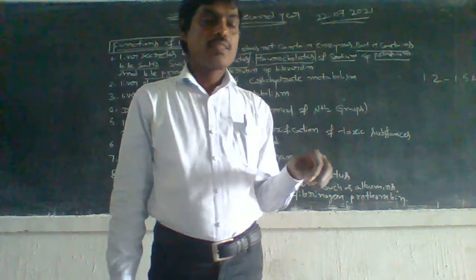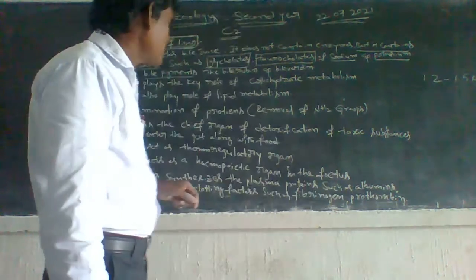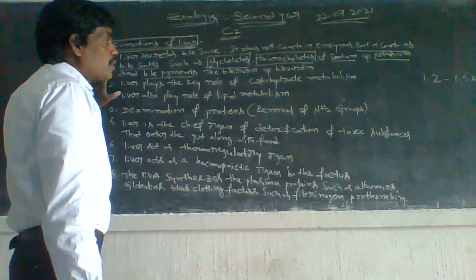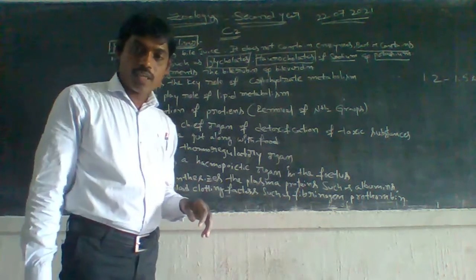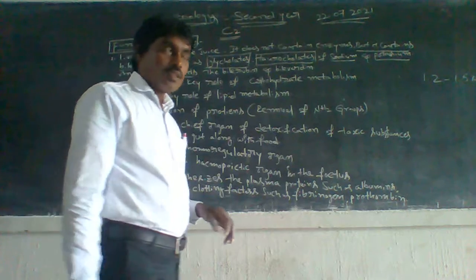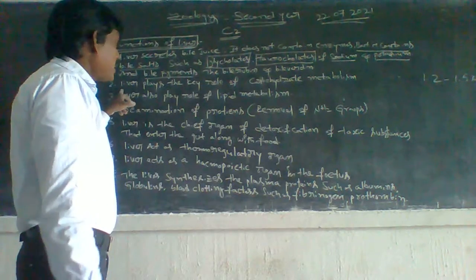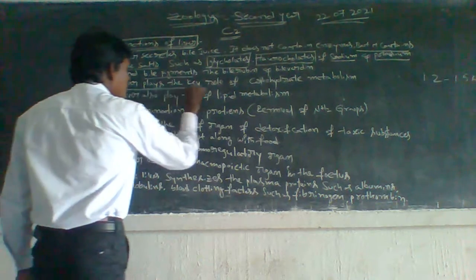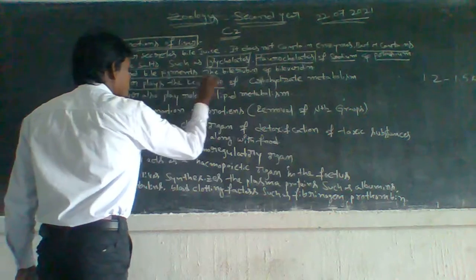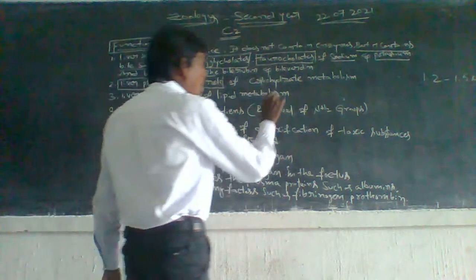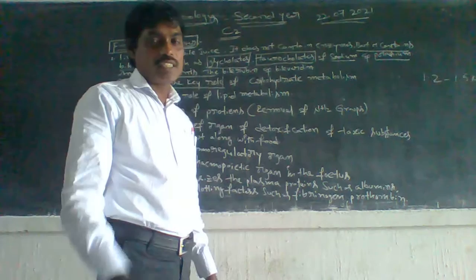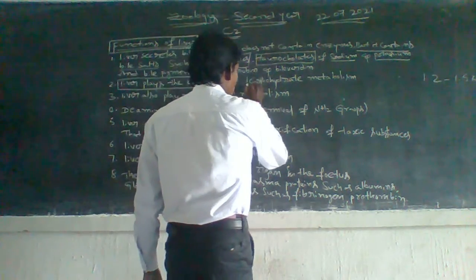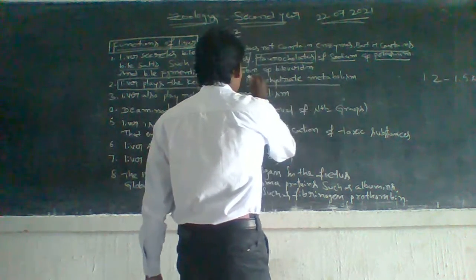Next one, second point. Liver plays the key role of carbohydrate metabolism.